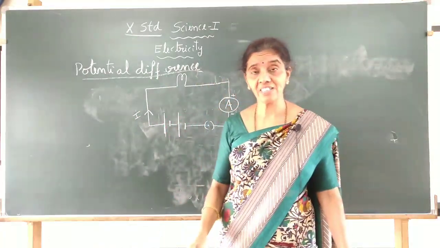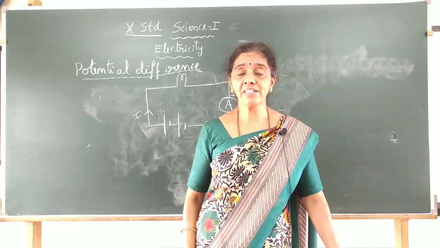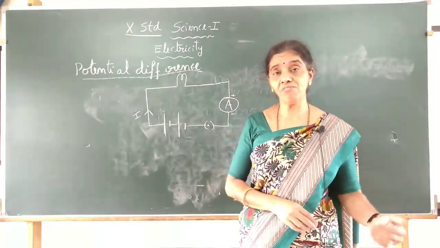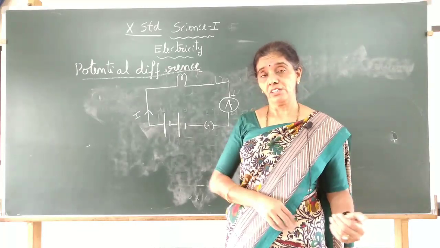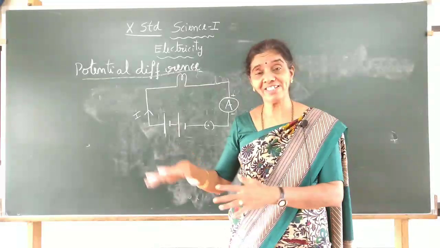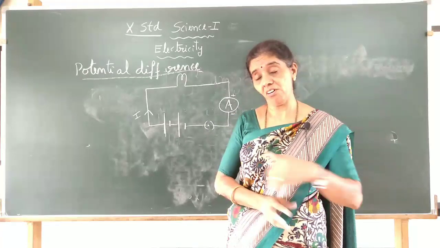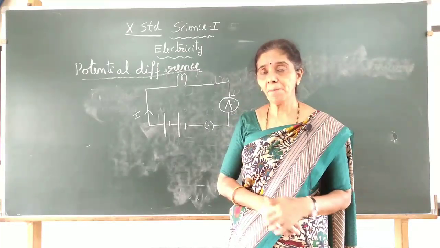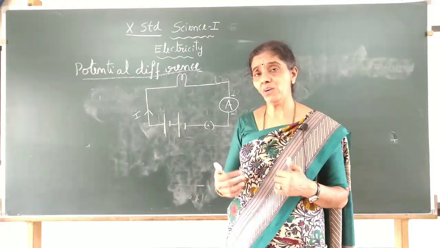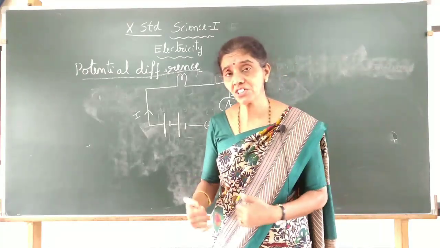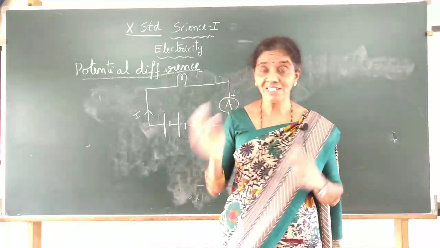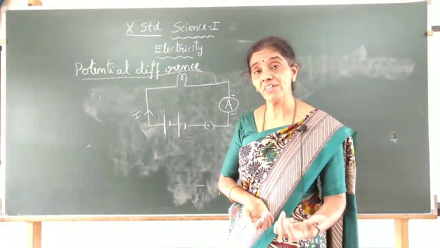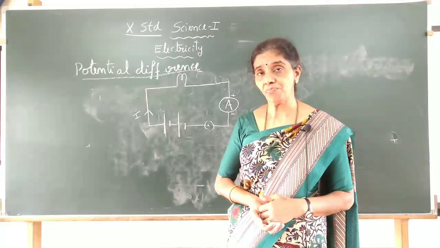As I said in the last class, with a water tank, to get the flow you need to pump the water from the well continuously so that you get water in your house in all the taps, isn't it? In the same manner, you want this flow of electrons to be continuous in the circuit so that whichever electric device you want to use will work continuously.